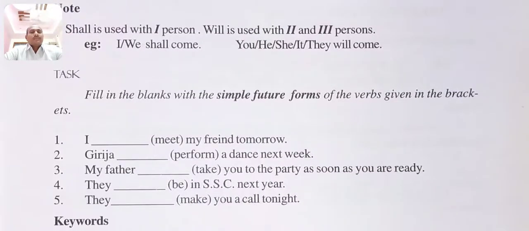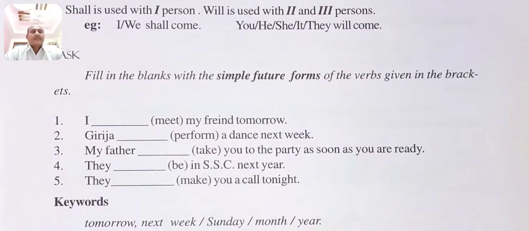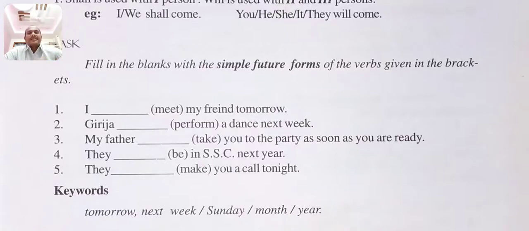Now take a task: fill in the blanks with the simple future forms of the verbs given in the brackets. You see here, these are the examples. I dash meet my friend tomorrow. If you change this sentence into future simple tense: I shall meet my friend tomorrow.